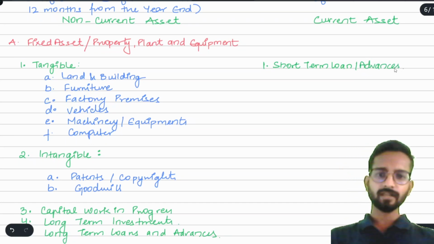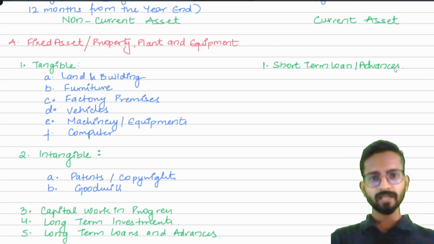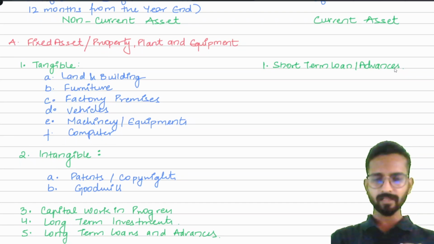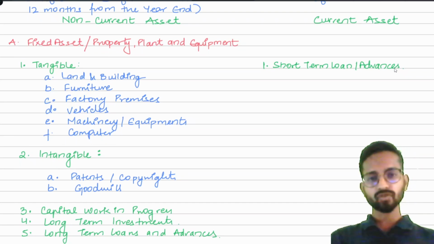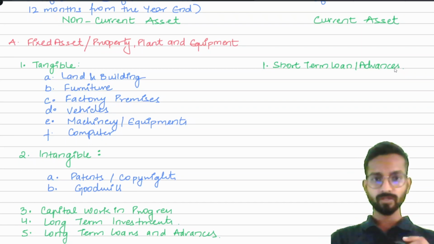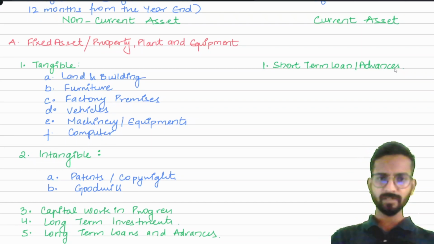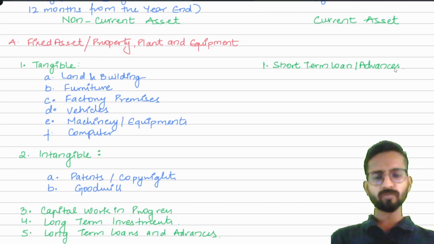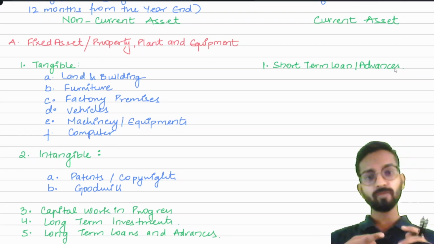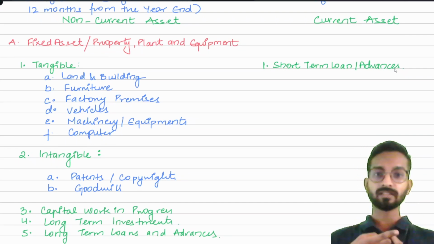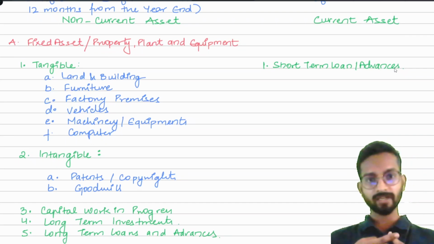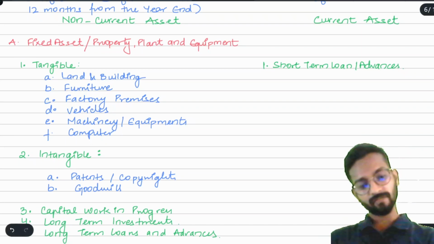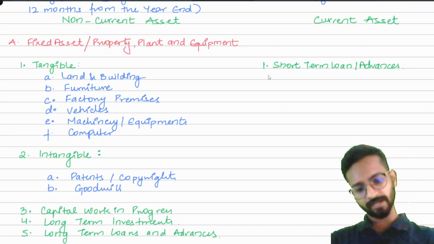Simple. After that, think like this, on 31st March, there would be some stock in my godown, in my factory, in my office that is still unsold. So I cannot say that I will throw that inventory, right? I cannot throw that stock. Suppose I am a manufacturer of shirts. So you also know that if I am in the manufacturing business, I would have so many shirts in my office and so much raw material, buttons, threads in my godown also, in my factory also. So whatever is unsold or whatever is in process, I will write it as point number 2, inventory.